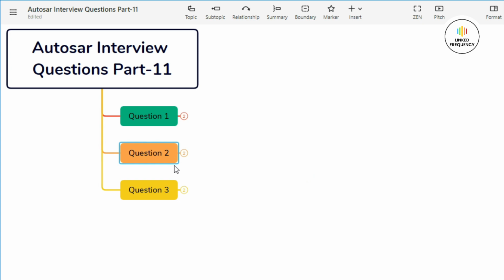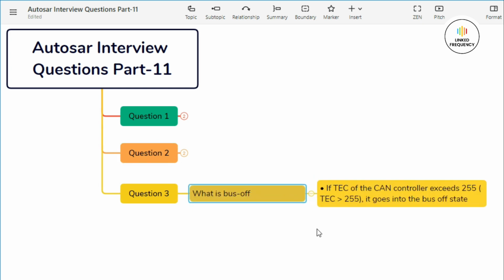Now let us quickly jump into our next question, which basically states, what is bus off? You can answer this question in the following way. If the transmit error counter of the CAN controller exceeds 255, it goes into the bus off state. In this state, the CAN node disconnects itself from the CAN bus and can no longer transmit data or raise error flags. When a node goes into bus off, it means that it has been automatically disconnected from the CAN network by the CAN controller.